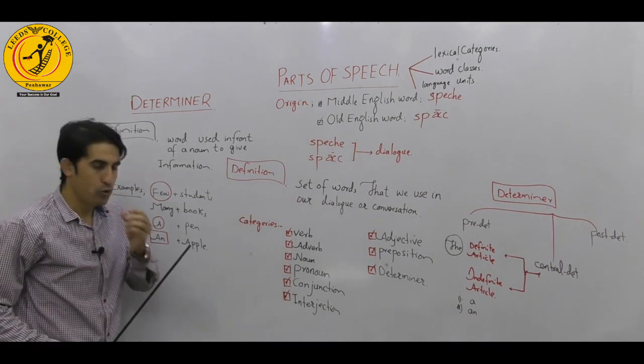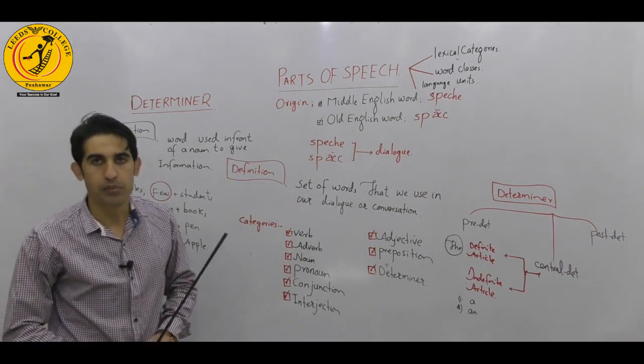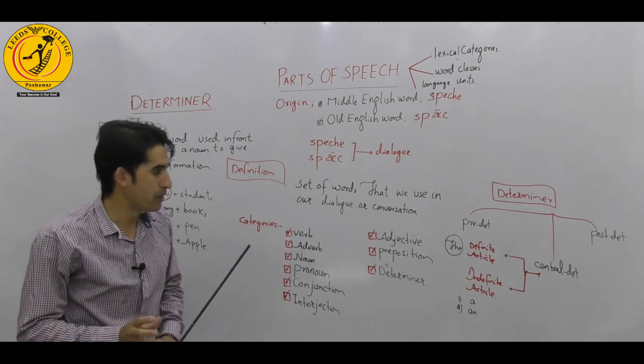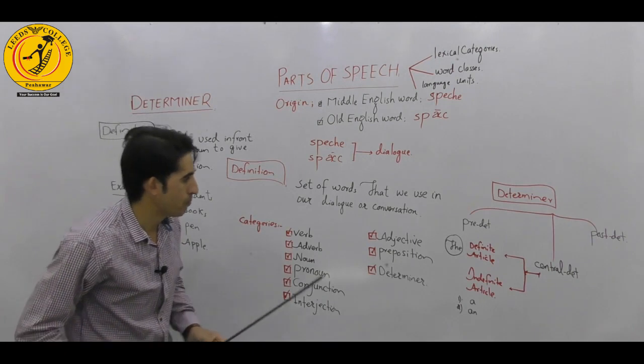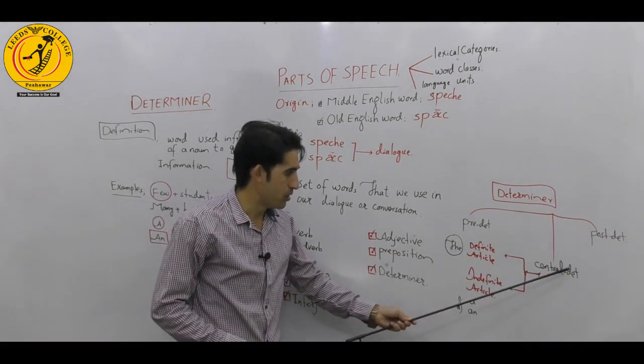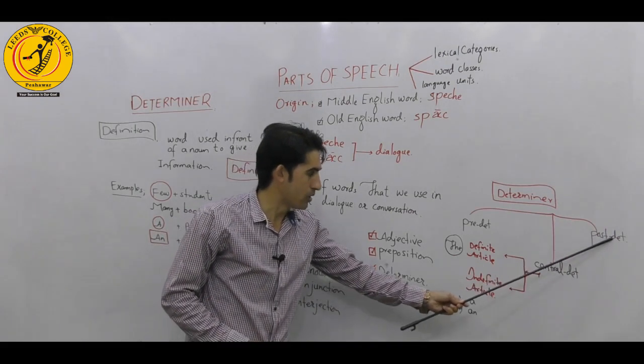Next, do we have subcategories of determiner? Yes, certainly, the answer is yes. We have three fundamental categories. Number one, predeterminer. The second is the central determiner, and the third is the post determiner.